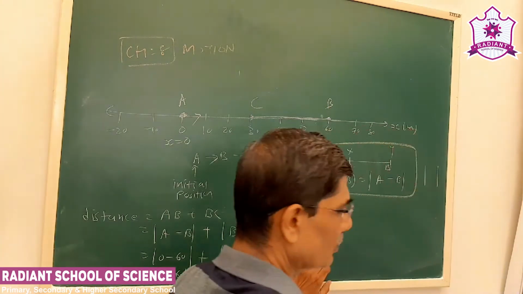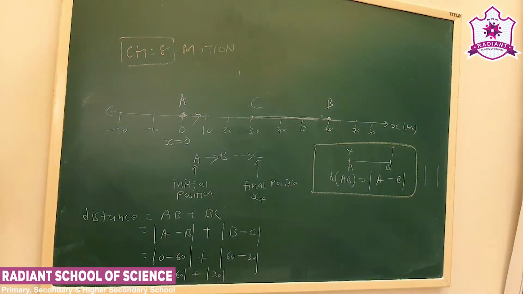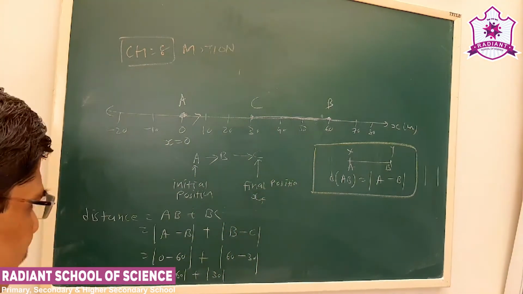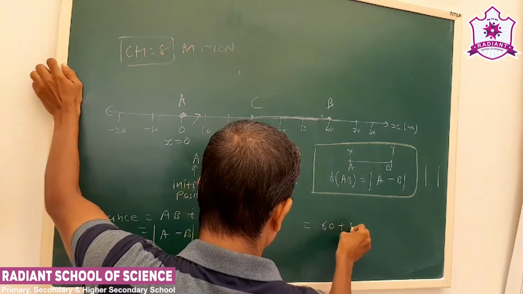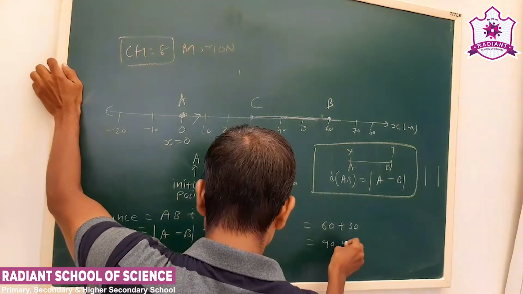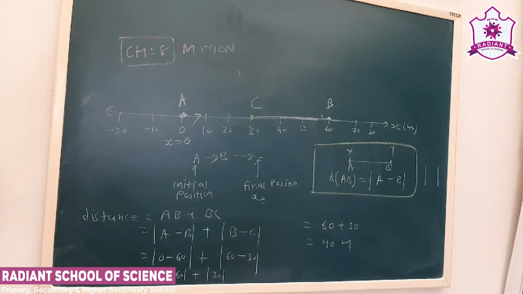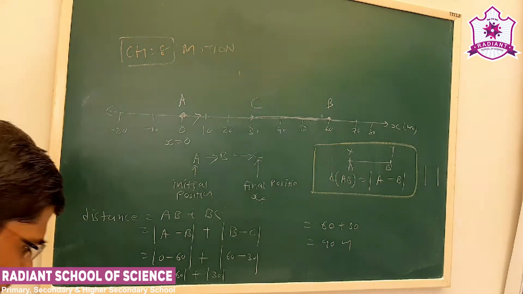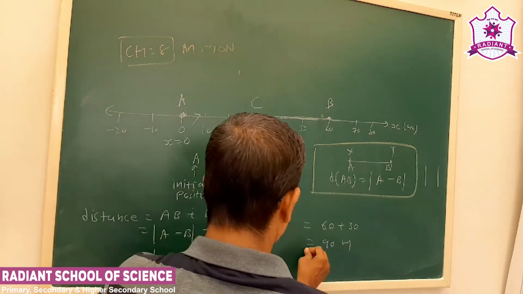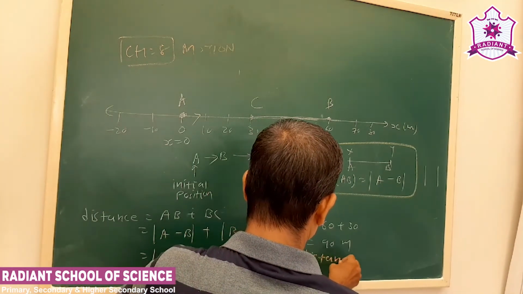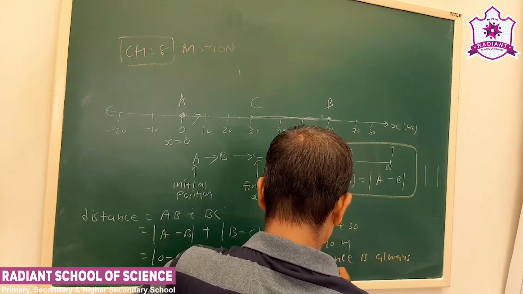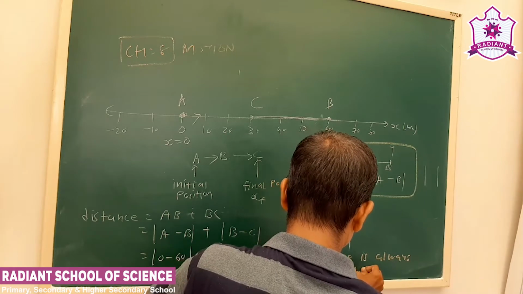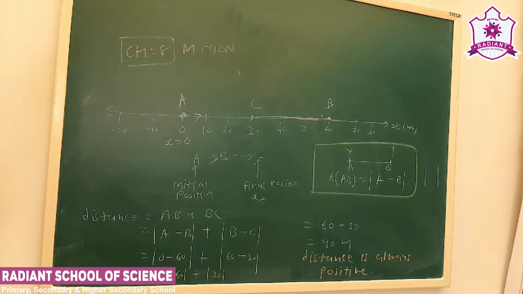Though it may be negative, when we take modulus it becomes positive. So here the distance covered is 60 plus 30. Now what you have to remember, distance is always positive.